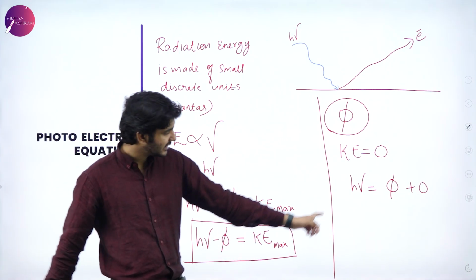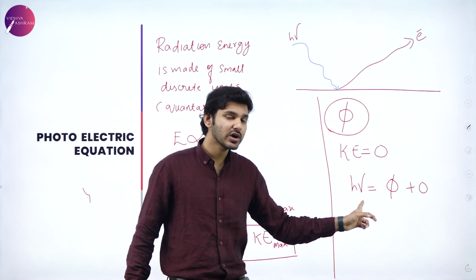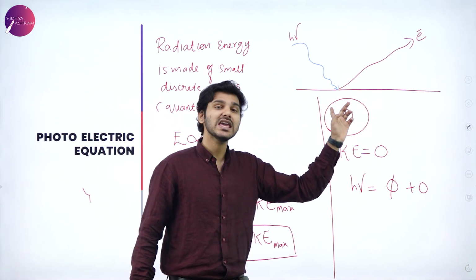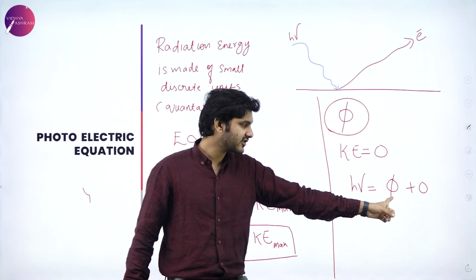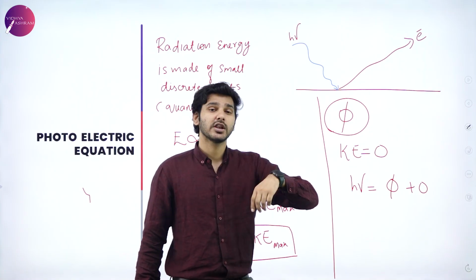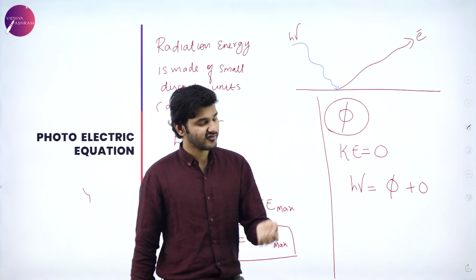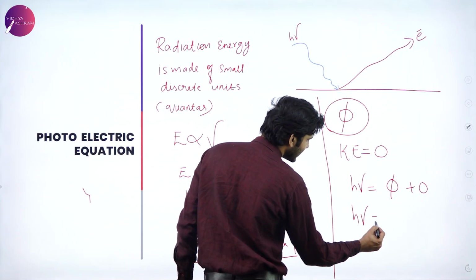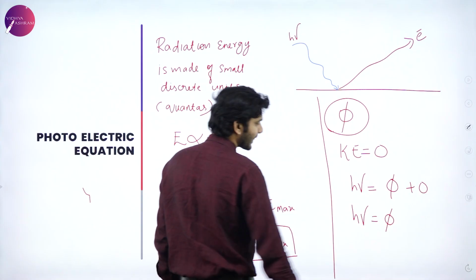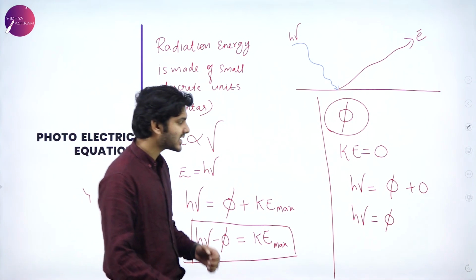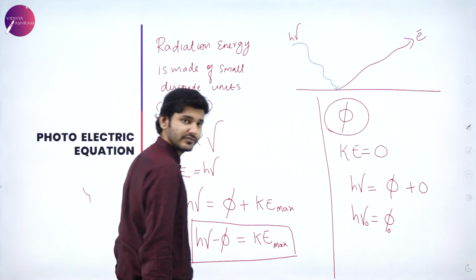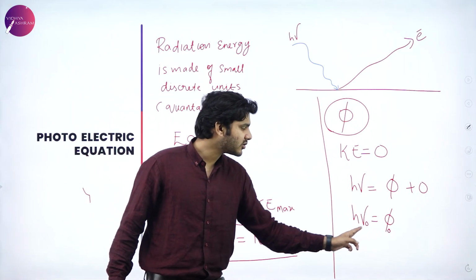That is, the incident radiation will only have enough energy to just free the electron from the metal surface, but not to propel it forward, which means h mu will be equal to phi. So let us call this phi naught and this h mu naught. So phi naught will be equal to h mu naught.